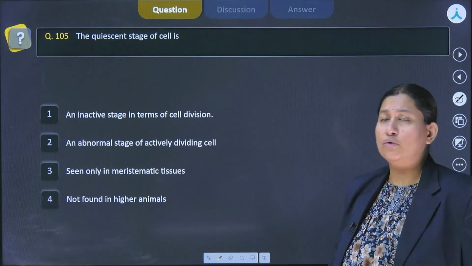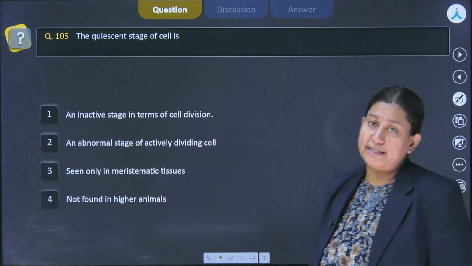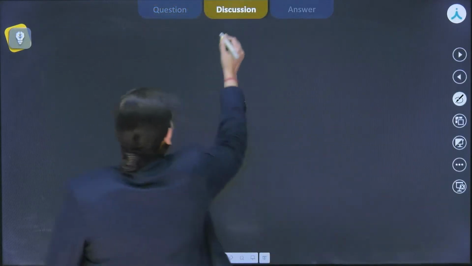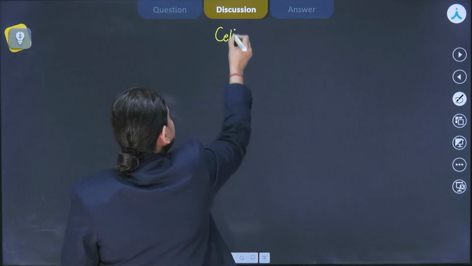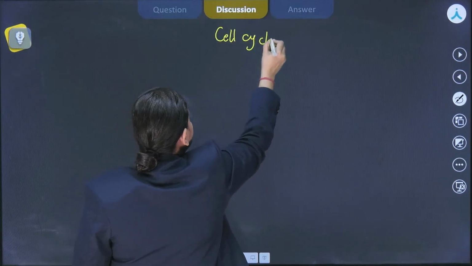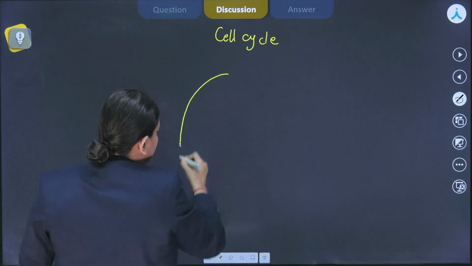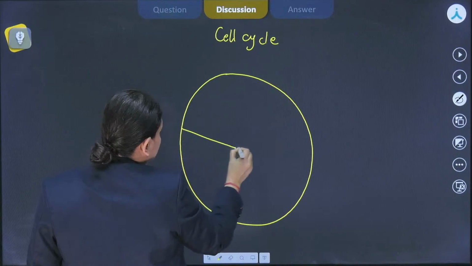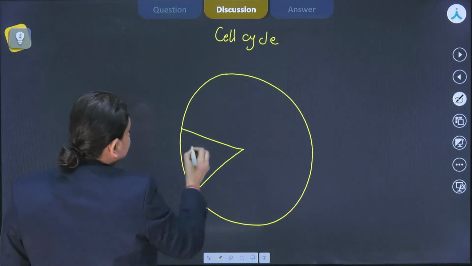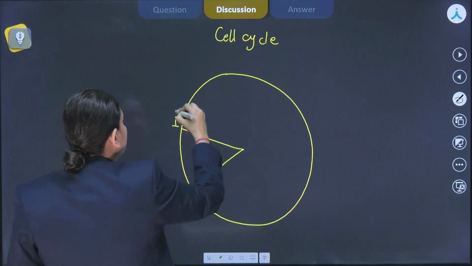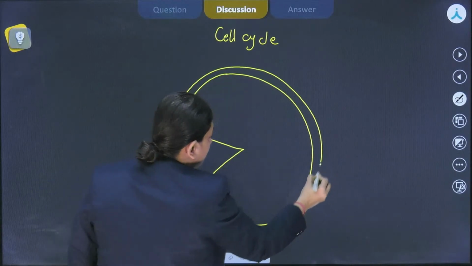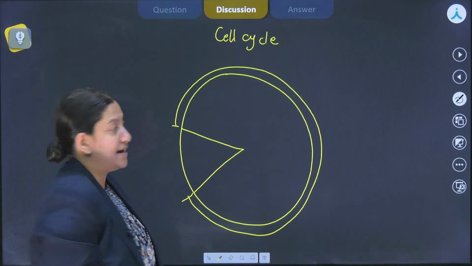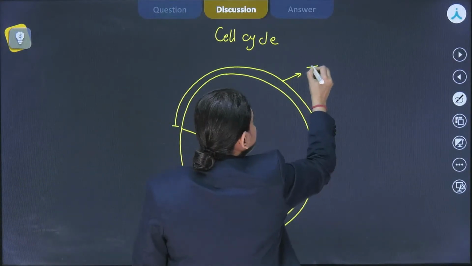That's question number 105, which talks about the quiescent stage of cell. So, when we talk about the cell cycle, we will be having a very small phase in which the division occurs, but in this entire phase the cell is preparing for it. So this is the interphase.